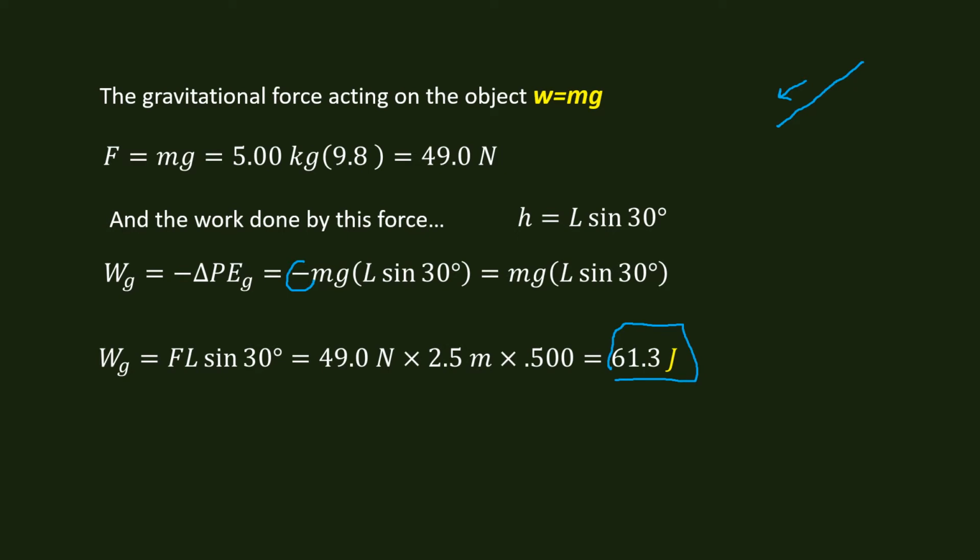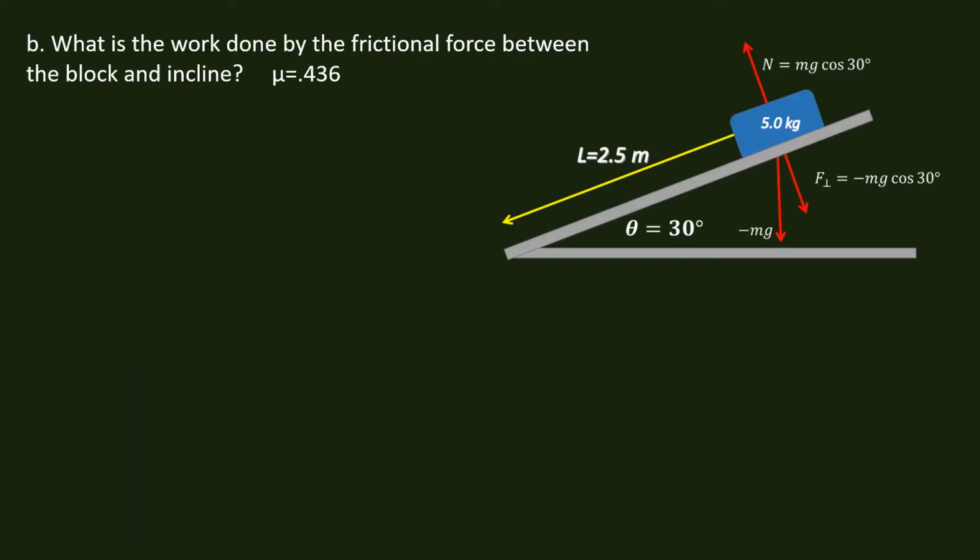So this is the force times the length times sine 30 degrees. All we did is that we have L sine 30 degrees, which is the distance, times the force, and we get 61.3 joules.